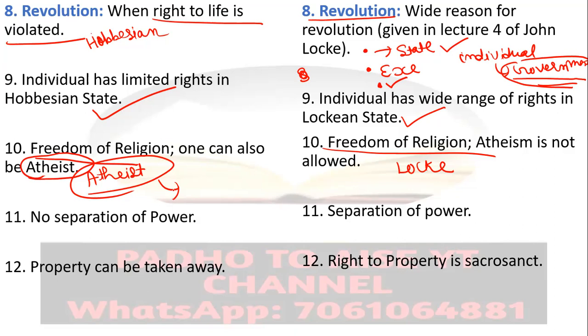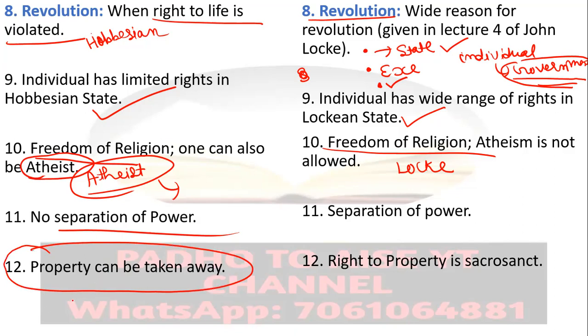That is the point. As I told, there is no separation of power. The king or Leviathan or the monarch has the law making capacity, the law executing capacity, and the ability to settle disputes. On the other hand, there were different branches, the separation of power, right? The legislature will make the laws, the executive will execute the laws, and the judiciary will settle the disputes. One more thing, I have discussed this point in the sovereignty lecture when I was telling about Hobbesian sovereignty. That is available in Hindi. I'll soon make an English version of that as well.